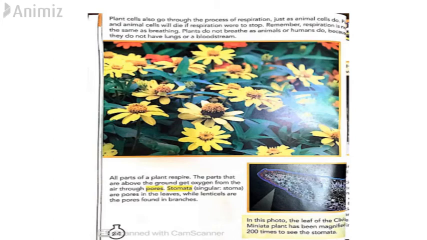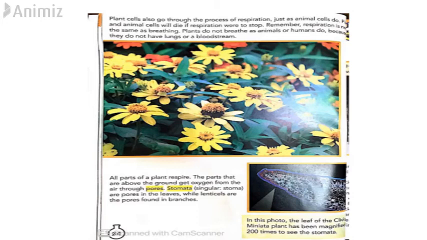So they respire through these pores, these small holes which are very tiny, which cannot be seen with the naked eye. So how do plants breathe, how do plants respire? Every part of the plant respires. The parts that are above the ground get oxygen from the air through the pores that are present in the plants. These pores are called stomata in leaves and lenticels in branches.